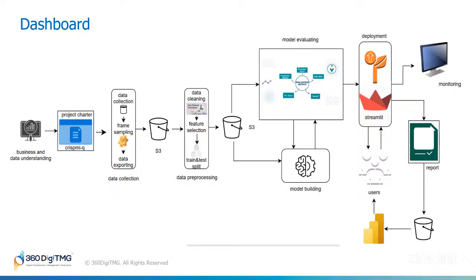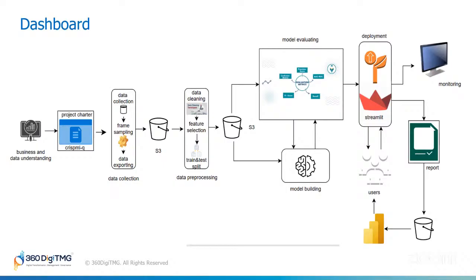We will do the feature selection and then, once the data is cleaned, we will split our data into train and test. Once we split our data, we will also save this clean data in our S3 bucket or any other database.